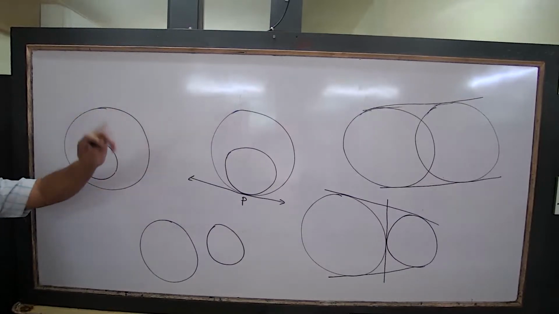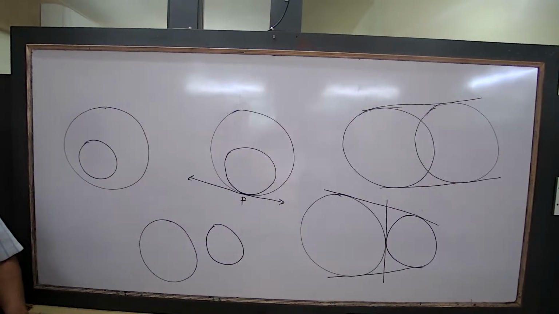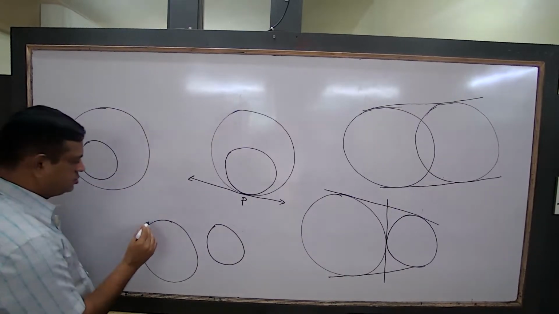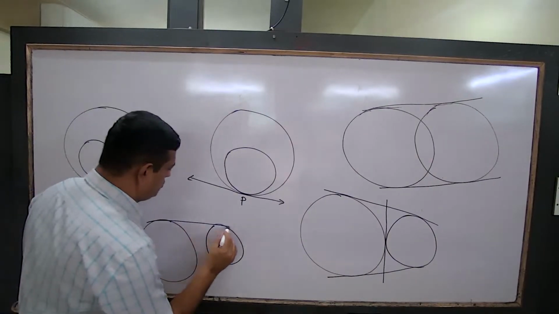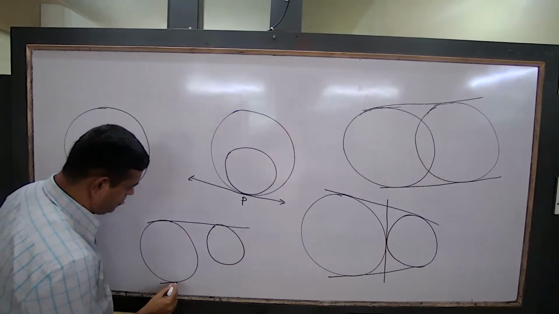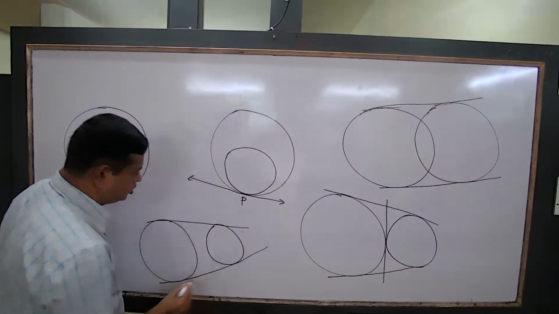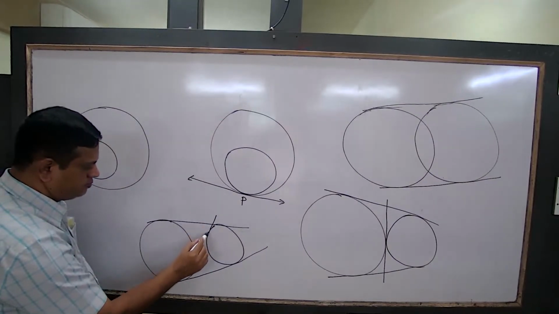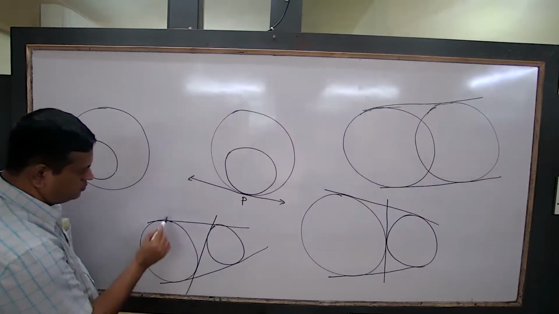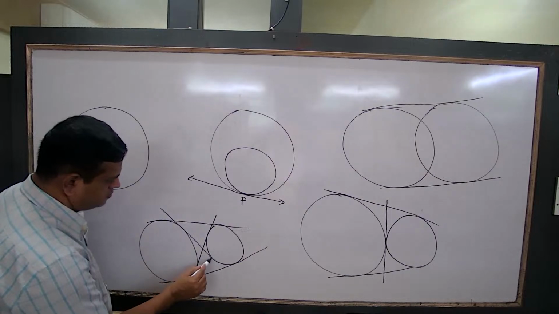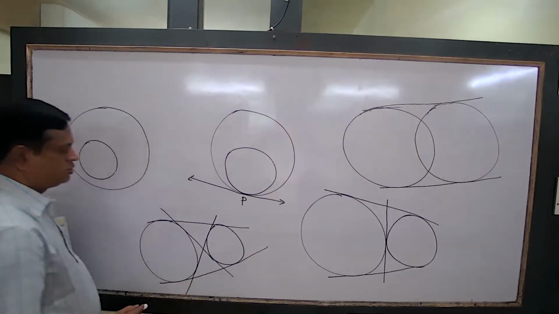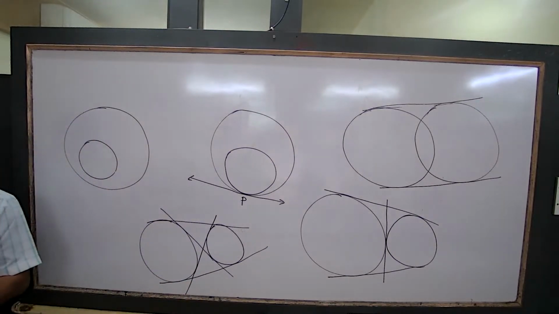Here, one, two. How many are drawn? Two, three, four. How many common tangents are drawn? Four common tangents are drawn.